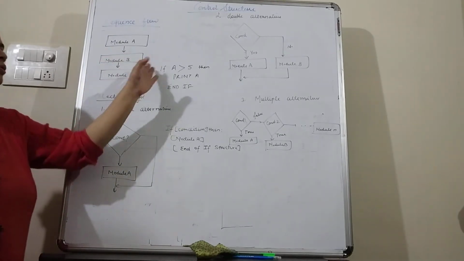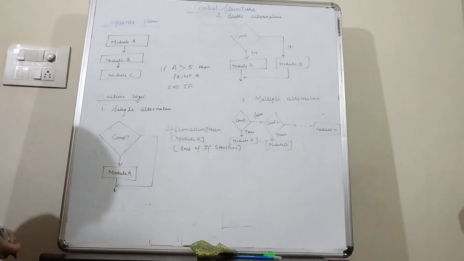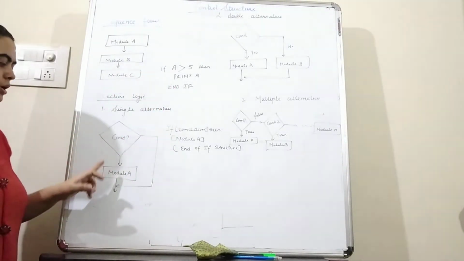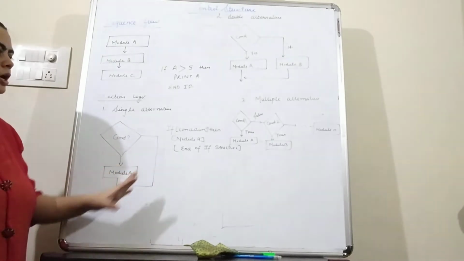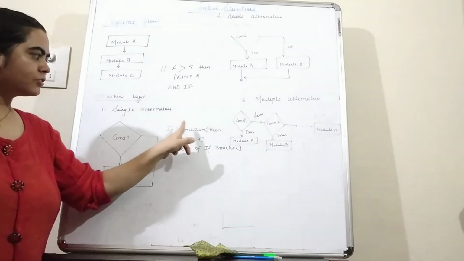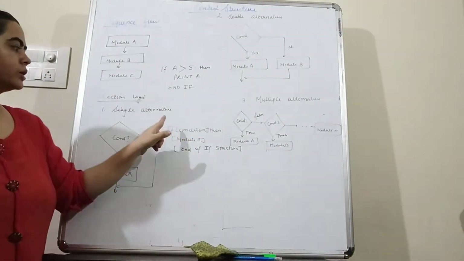Okay, and the programmer or the compiler will go at the end of the loop. So this is a single alternative. If the condition is satisfied, only then this module will be executed, otherwise nothing will happen. And this is the syntax. That means if the condition is true, only then module A will be executed, and this is the end of if structure.